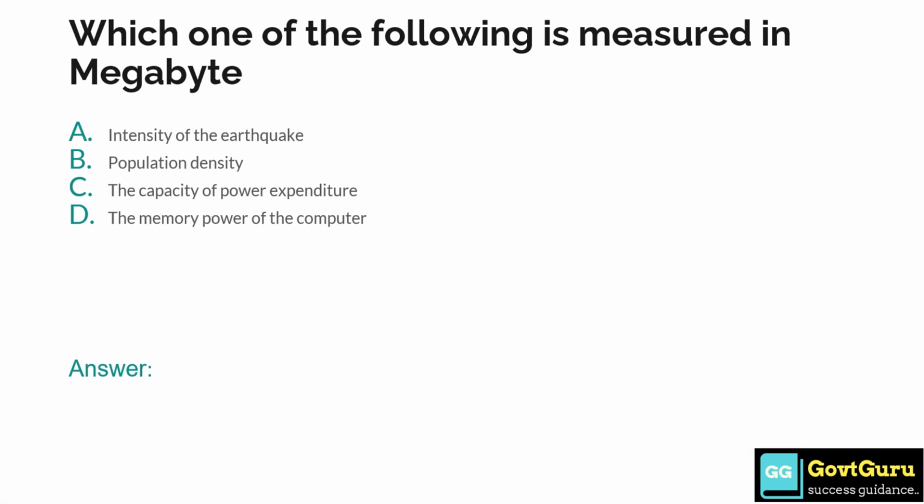Which one of the following is measured in megabytes? Option A intensity of the earthquake, option B population density, option C the capacity of power expenditure, and option D the memory power of the computer. The answer is option D, the memory power of the computer.